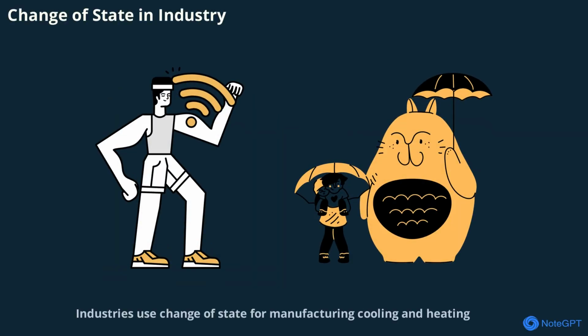Industries use change of state for manufacturing, cooling, and heating. Melting metals, boiling chemicals, and evaporating solvents are all part of industrial processes. Understanding these changes helps create products and technologies we use every day.